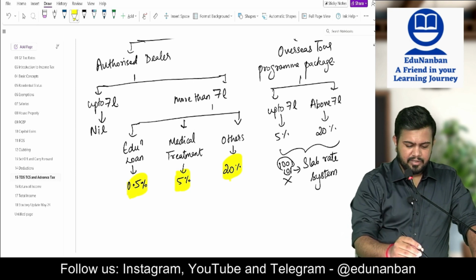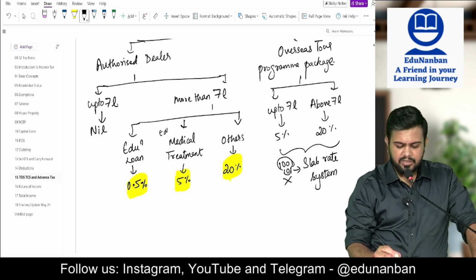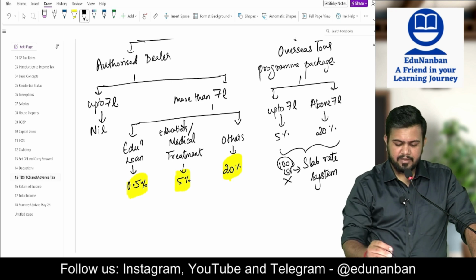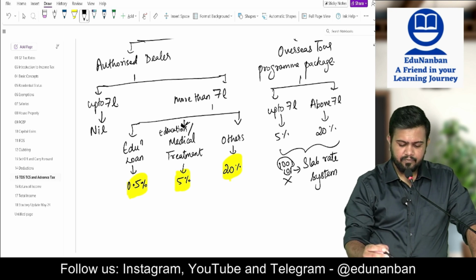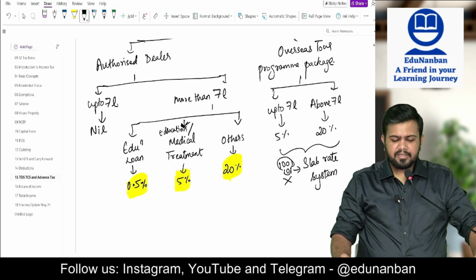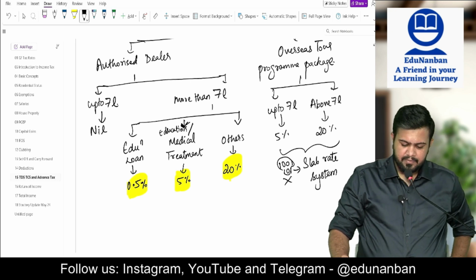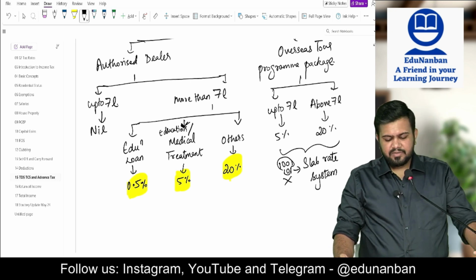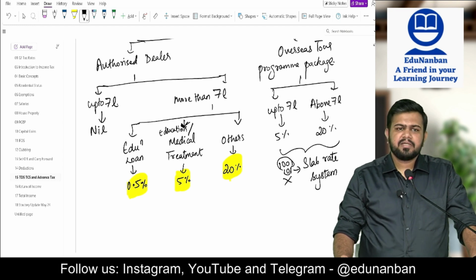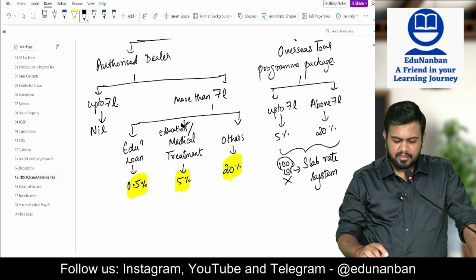Sorry, here it is education and medical treatment: education or medical treatment 5%, others 20%.